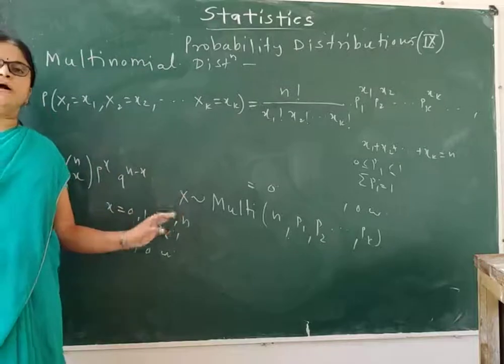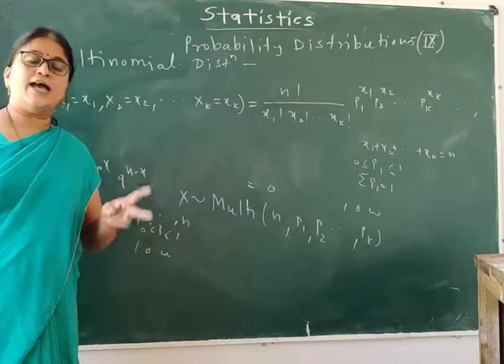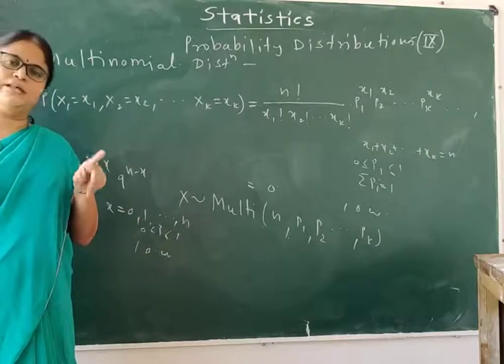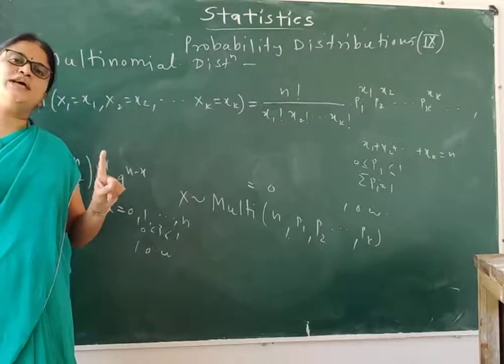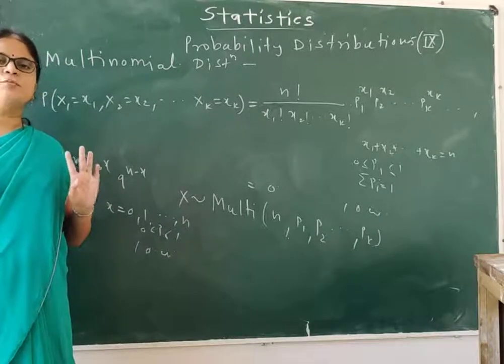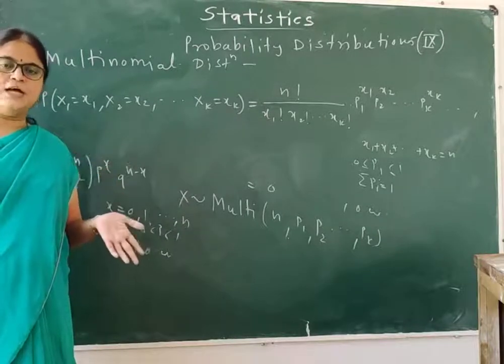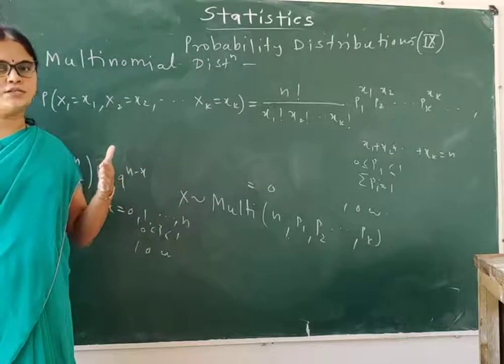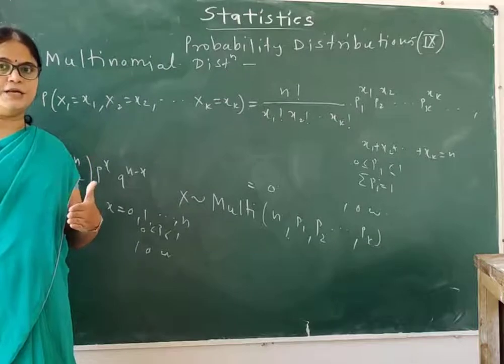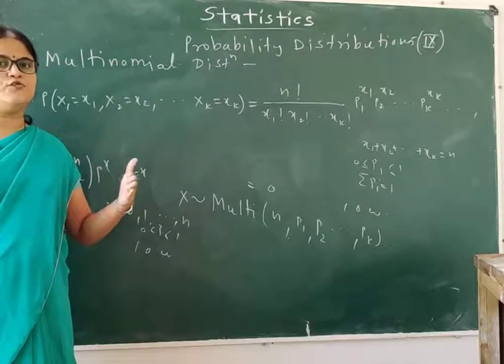Over here, the variable is 1, but I have two cases, success or failure. Throughout the experiment, the probability of success is p and the probability of failure is q.